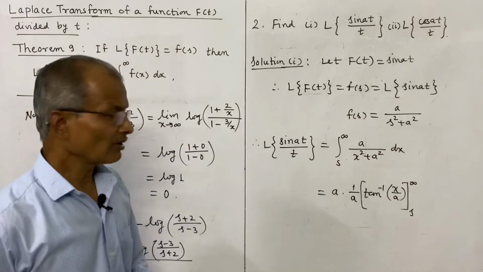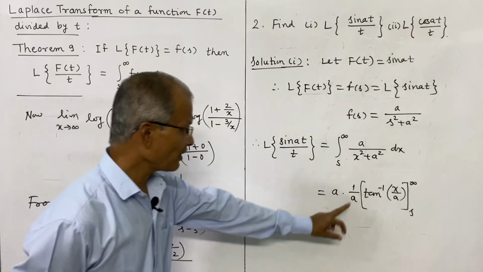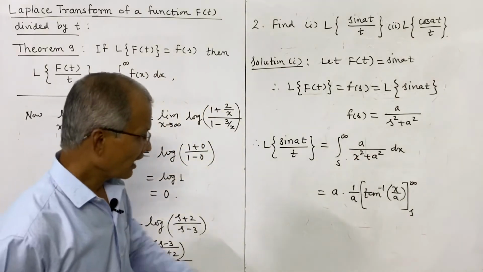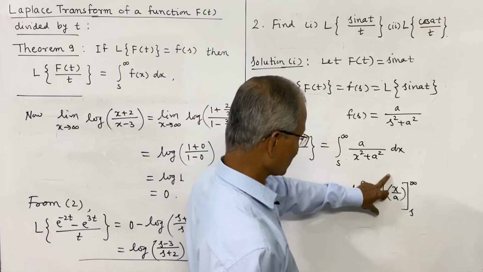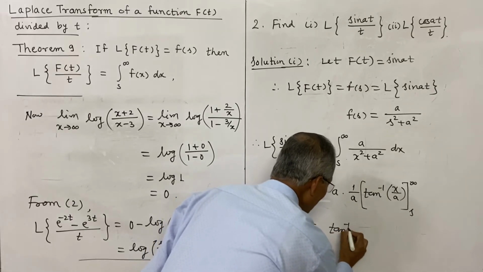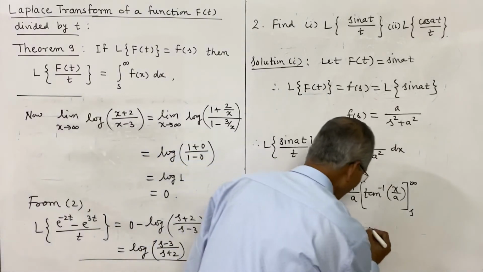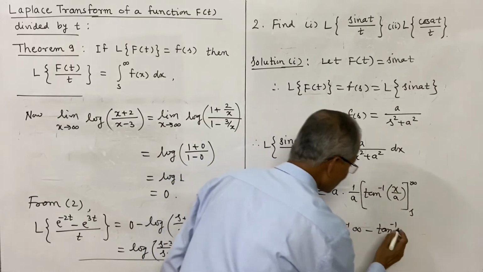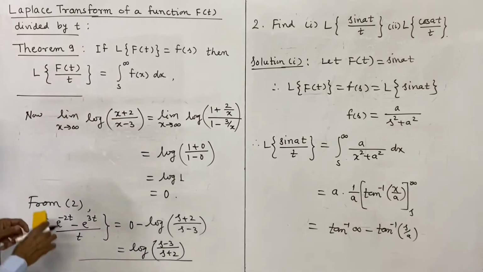Note this, we have used the formula from integration, dx divided by x square plus a square, it is 1 by a tan inverse x upon a. This a is written outside already, and now this a divided by a is 1, and therefore only the limits are put for this. Now that is equal to tan inverse infinity divided by a, minus tan inverse of the lower limit s upon a. But what is the tan inverse of infinity?